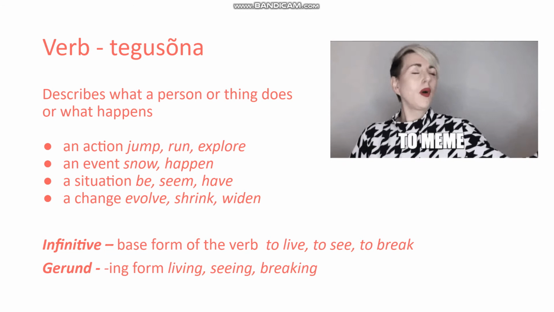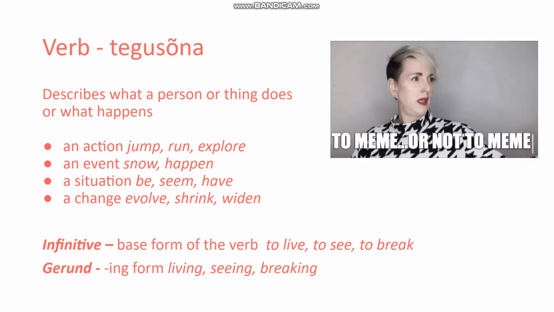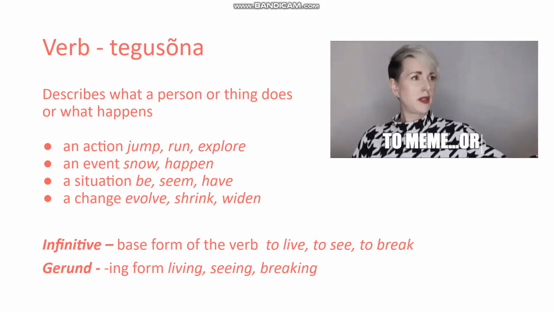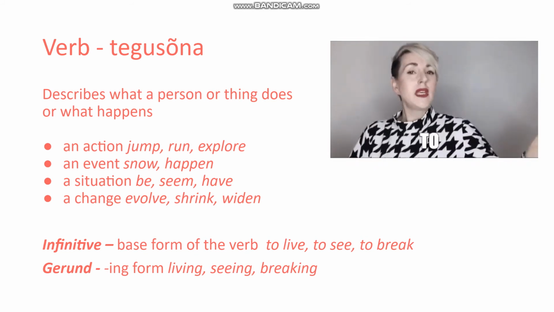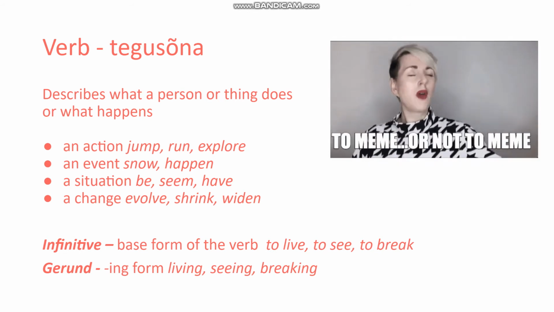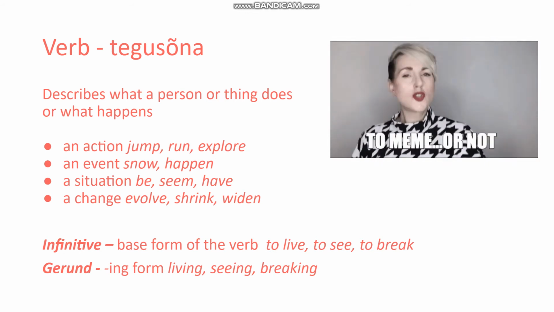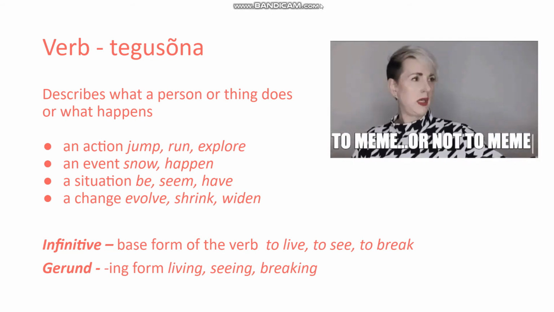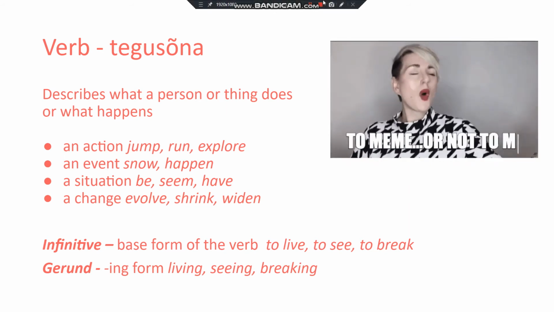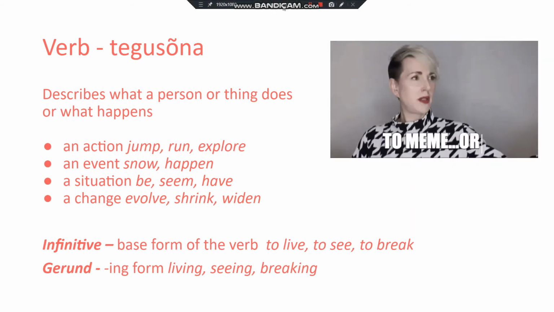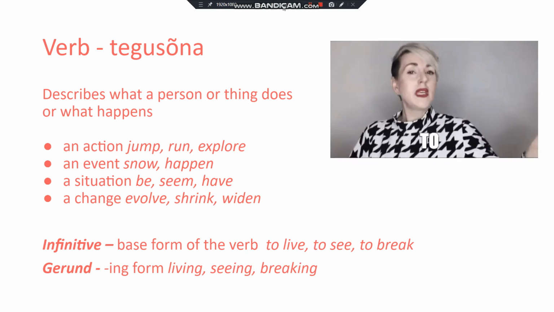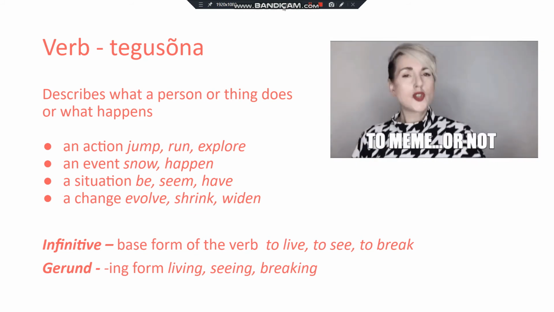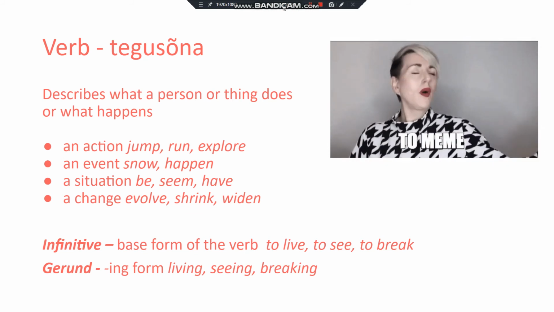And for clarity, we use 2 terms often that should be clear. When we talk about the infinitive form of the verb, then we mean the base form of the verb. For example, to live, to see, to break. So this is the form of the verb that you can find in a dictionary. Now the gerund is the ing form, known more likely to you. For example, living, seeing, breaking. You might need it for continuous tenses. For example.